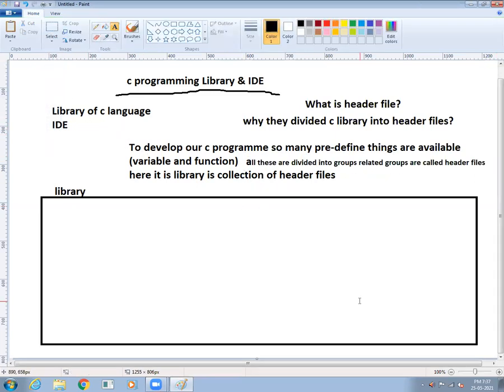Okay, fine. To develop our C program, so many predefined things are available, and that is nothing but variables and functions. All these are divided into groups. These related groups are called header files. Where is this header file? In the library. So library is a collection of what? Header files. So what is a header file? Understand, students? Who will give the answer? What is a header file?